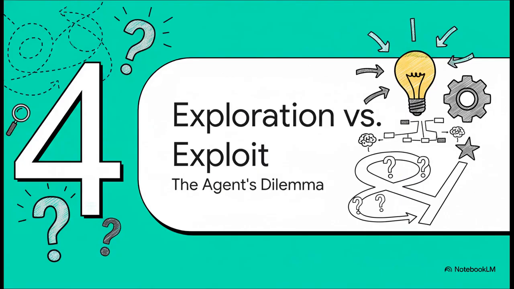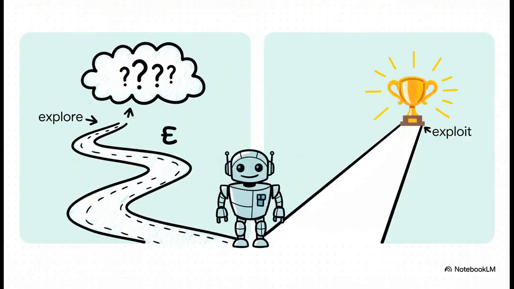Okay, so now that the agent is actually learning things, it faces this classic dilemma. Should it keep exploring randomly, hoping to find an even better path, or should it just exploit the knowledge it already has to get the best reward it can right now? This is handled by something called an epsilon-greedy policy. It's a balancing act. Most of the time, it exploits its knowledge by picking the move with the highest score from its cheat sheet. But every so often, with a small probability we call epsilon, it explores by trying a totally random move, just in case there's an even better path it hasn't found yet.